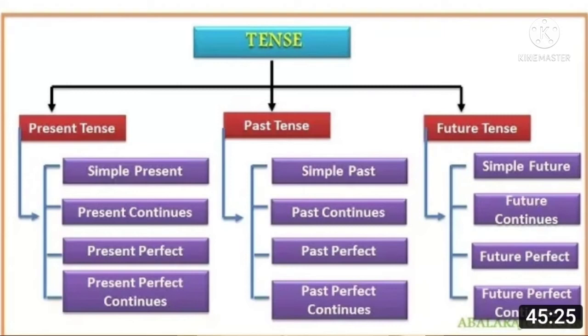Then future tense, that is also telling about what is going to happen. Simple future, future continuous, future perfect, and future perfect continuous. These are overall, you know, and some examples are given in our textbook.